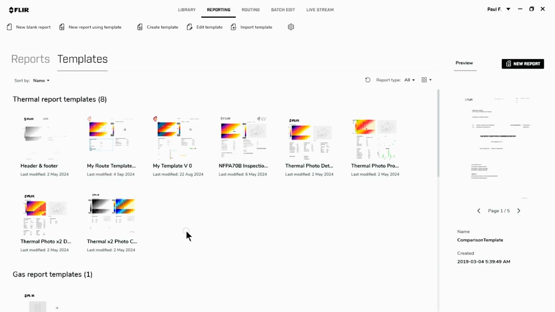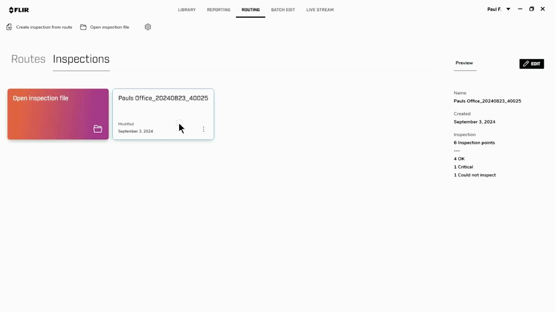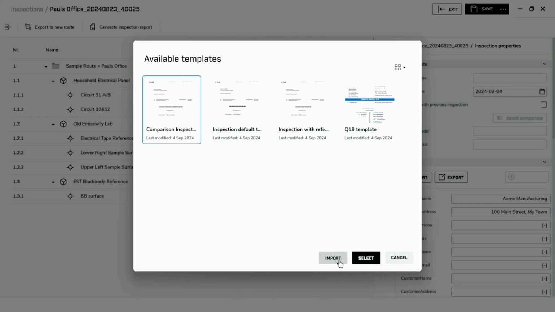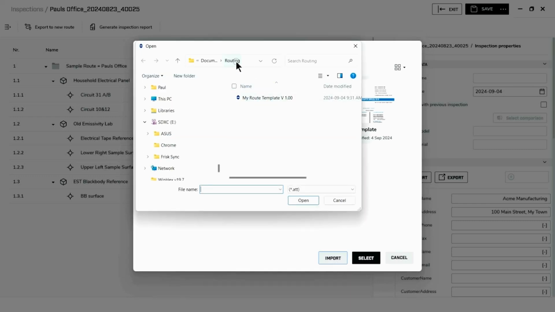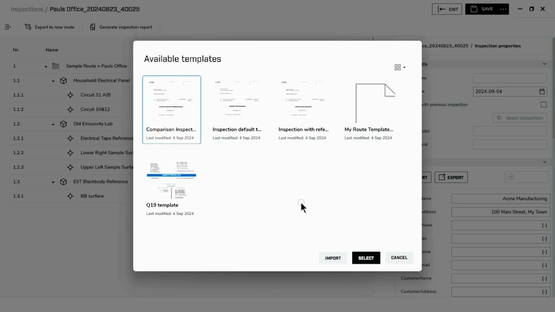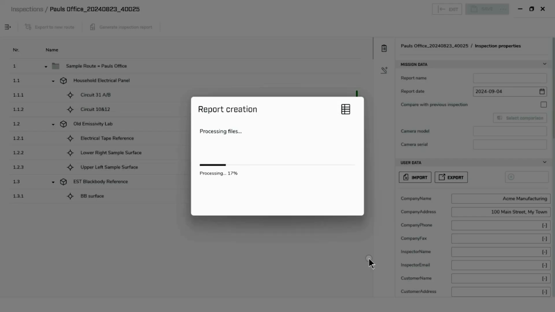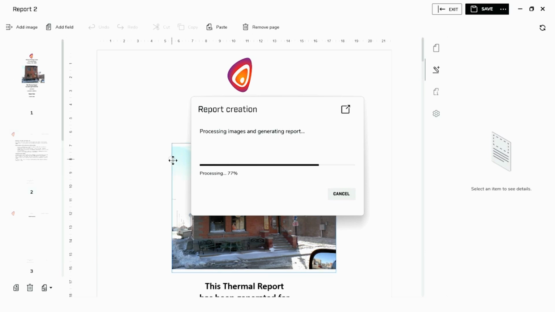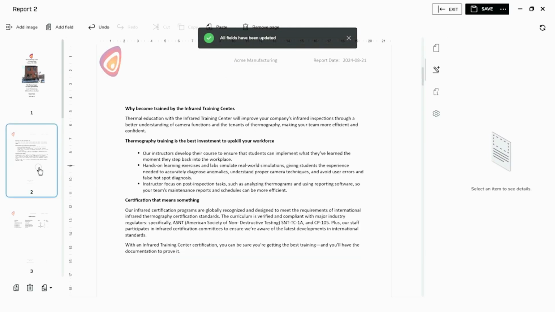So let's go back to routing. Let's open up the previous inspection point. I'm going to go to Create Inspection, but now I'm going to import, and I'm going to import it from my routing template folder and open it up. And now I'm going to select it to generate the report. Now, I didn't bother filling in all the information, but the purpose of this is to demonstrate how we can create a custom report.